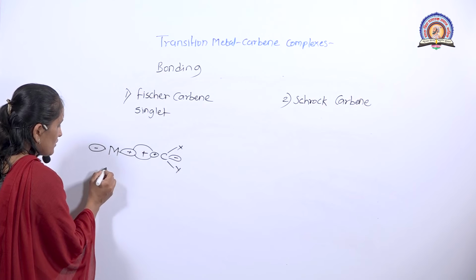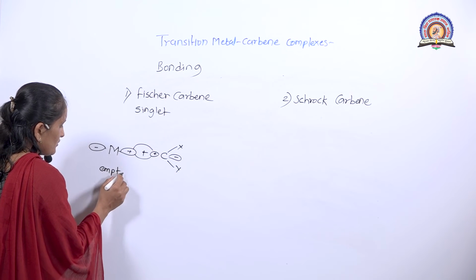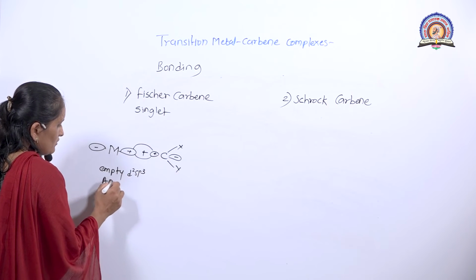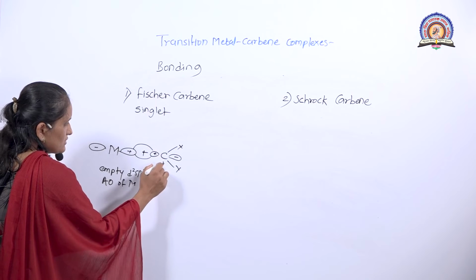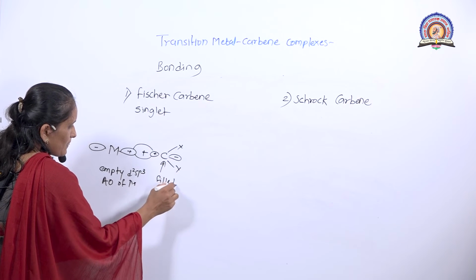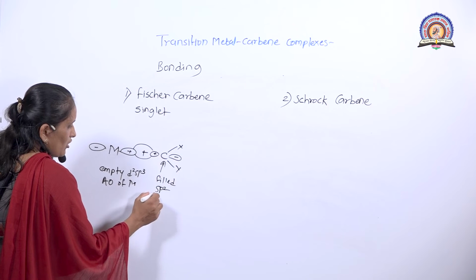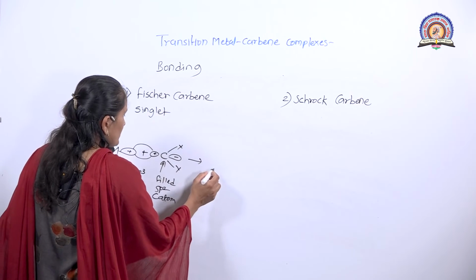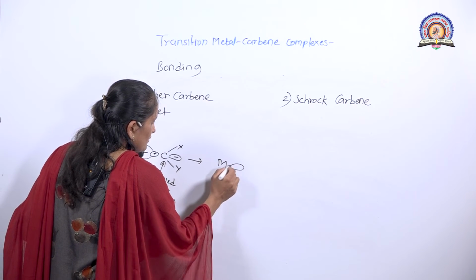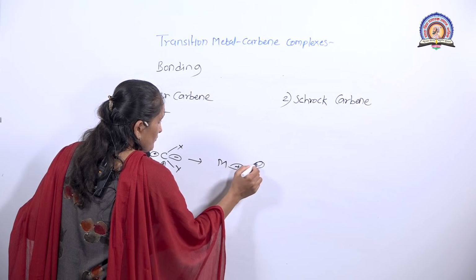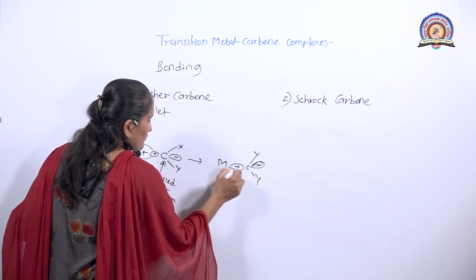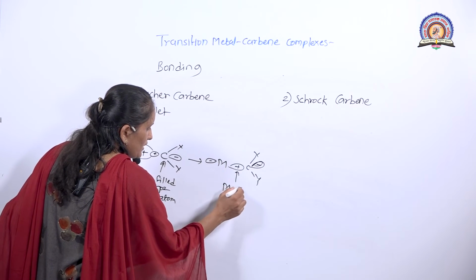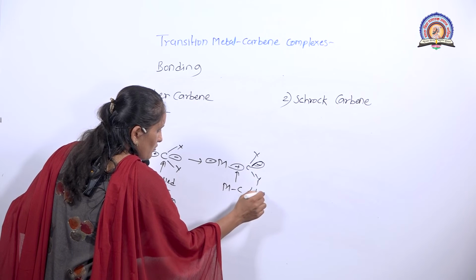This is the empty or vacant d2sp3 atomic orbital of the metal, and this is the filled sp2 orbital of the carbon atom, and it forms the metal carbon sigma bond.